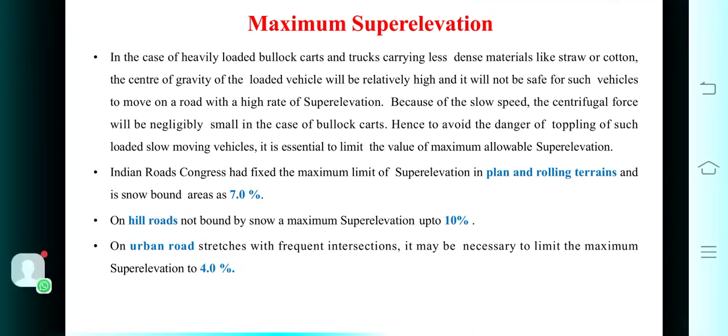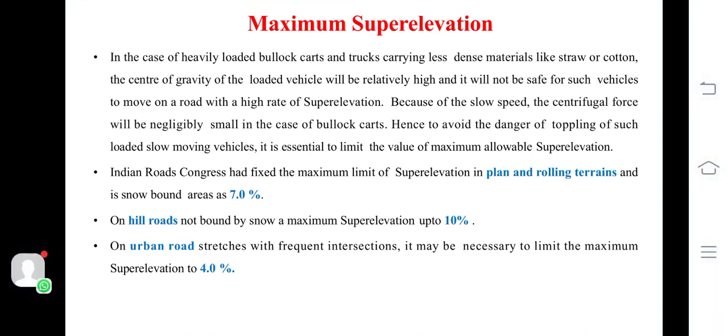Hello, my dear students. Today, let us learn about the next content, which is in context with the super elevation. Okay, we'll just continue the topic. The maximum super elevation. What should be the maximum super elevation to be provided?